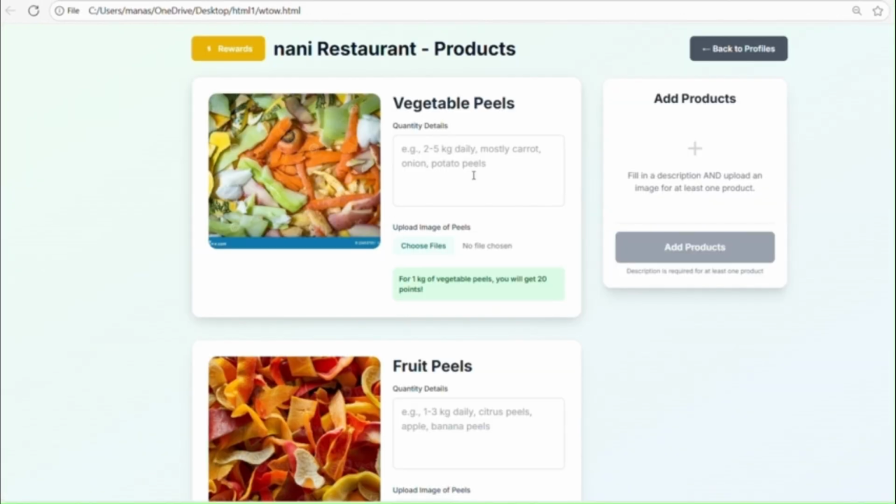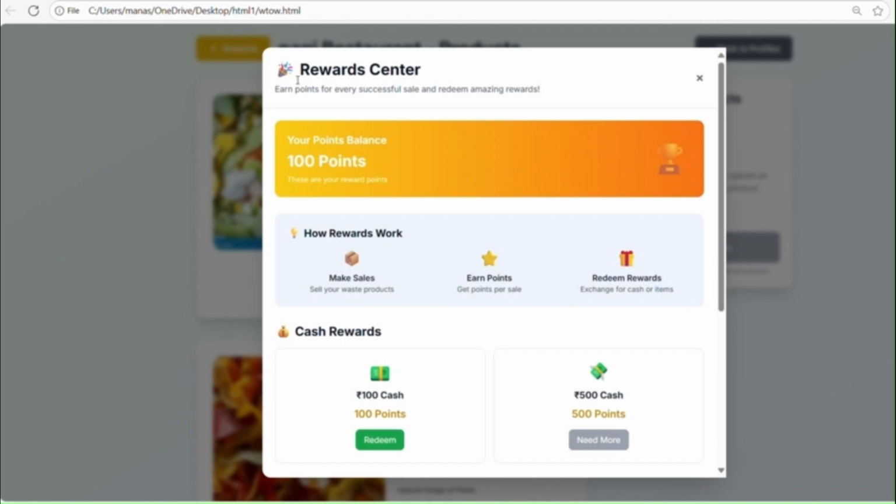So this is our main seller page, where we have different categories of vegetable peels and fruit peels. Here we are going to provide only vegetable peel powder and fruit peel powder on our website. Only these two categories are available for the seller. We also have a reward points page in our project. Initially we will be providing 100 bonus points to the user.